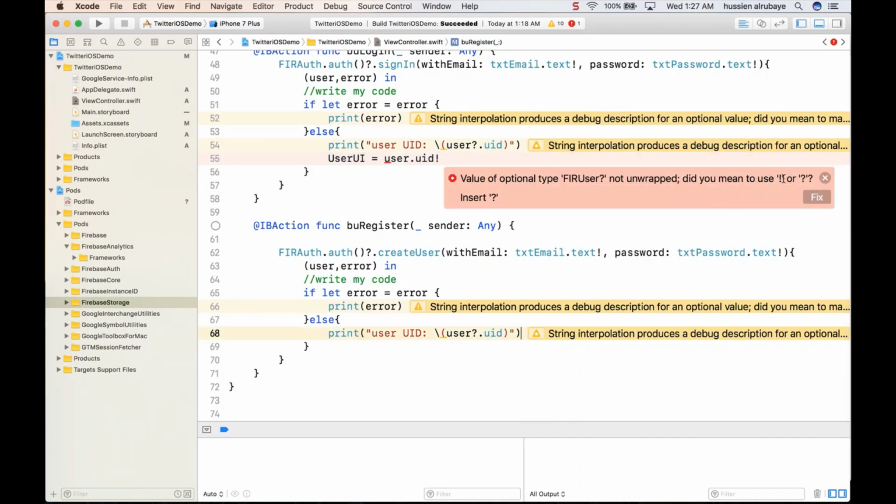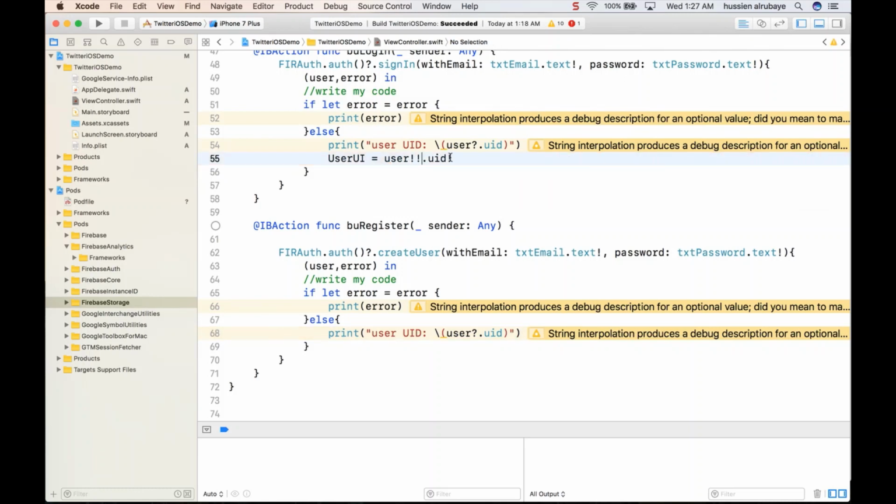Okay, do you mean to use one or this one? Yes, I mean to use this one. Maybe this too will be fixed. Hey, what's going on? I just want to read the user UID. The value of optional type user is not unwrapped. Do you mean to use this one? Maybe this one will help because I want to read it.